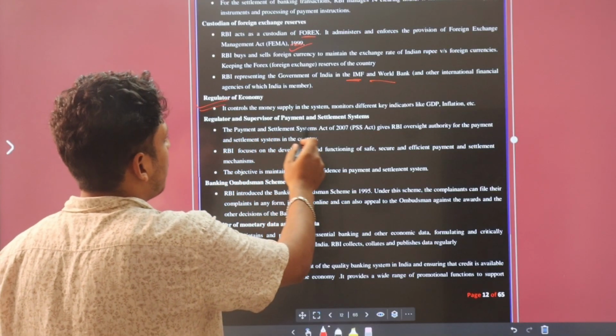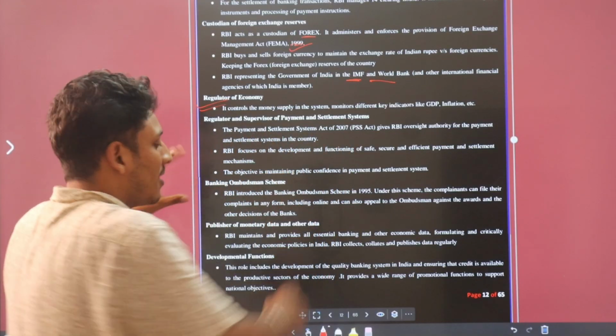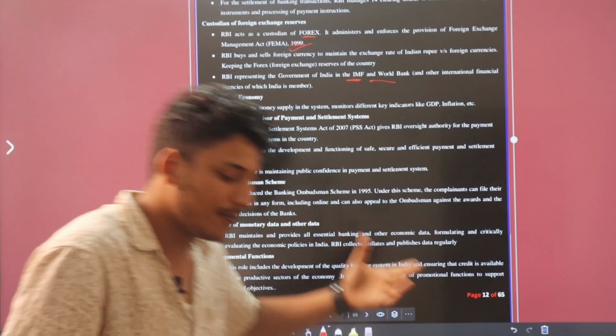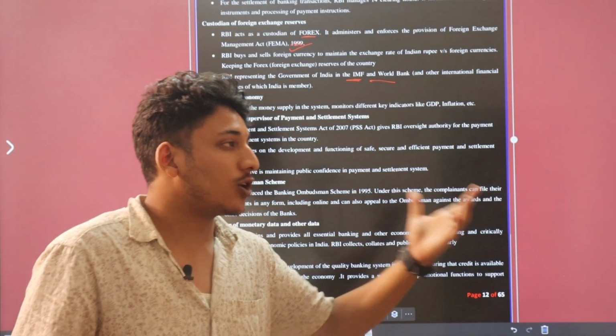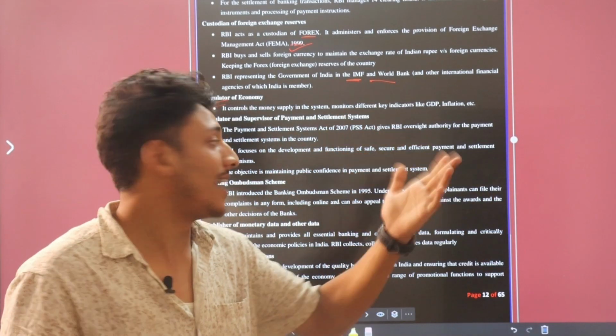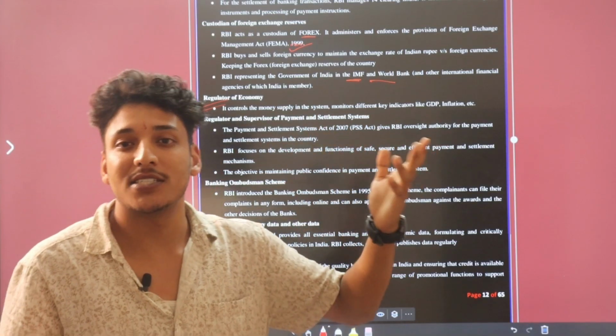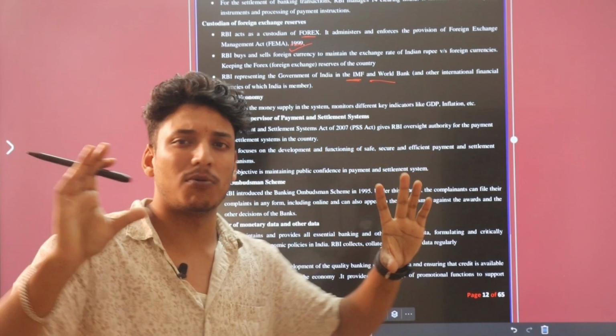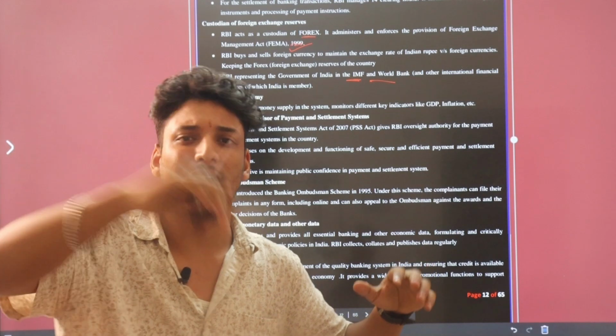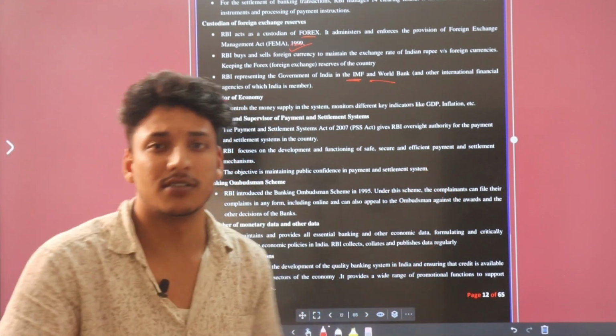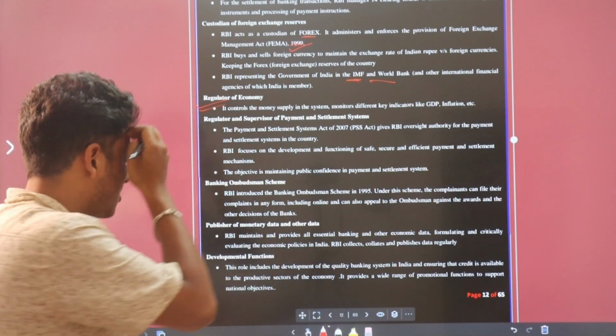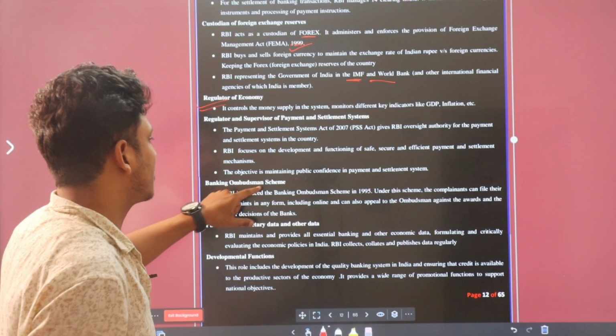Regulatory and supervisory of payment and settlement. Basically, RBI is responsible for the settlement and regulation of large payments, not small payments. For small payments, there are your banks; RBI handles the big sums of money. Banking Ombudsman Scheme.